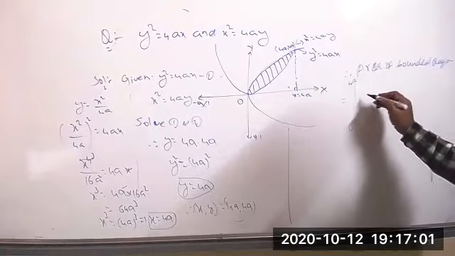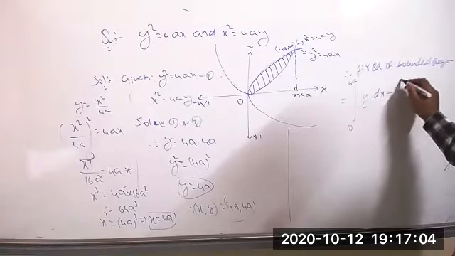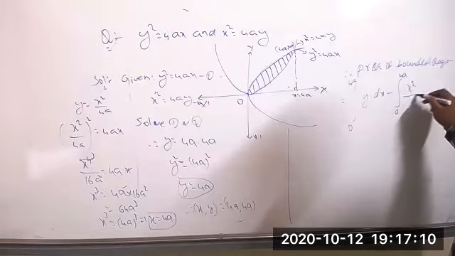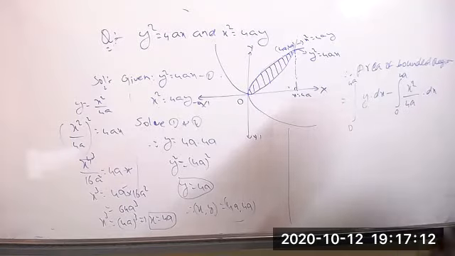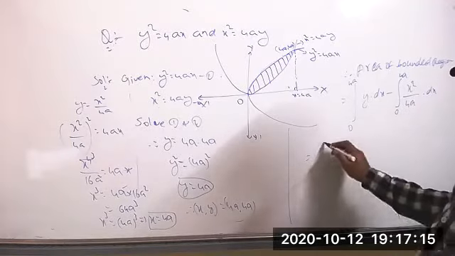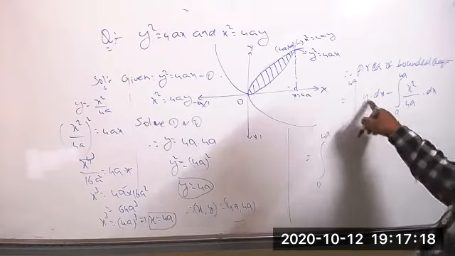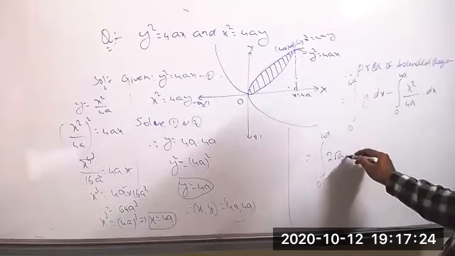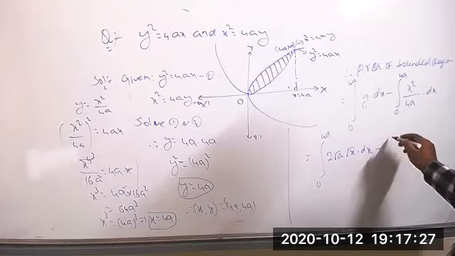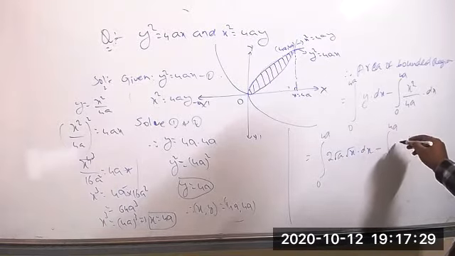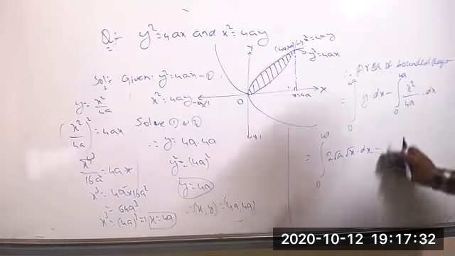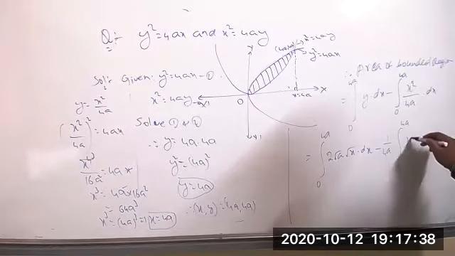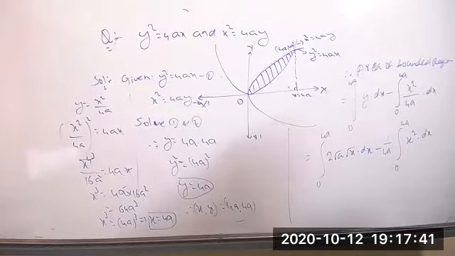So you can write now y into dx minus integration of 0 to 4a, and this value equal to, clearly you can write x square by 4a into dx. This is the formula. Now we can take it. Integration of 0 to 4a, the value of y based on the first parabola is equal to, you will get clearly 2 into root a into root x into dx minus integration of 0 to 4a. Clearly if you want you can take 1 by 4a common outside, integration of 0 to 4a, this is x square into dx.